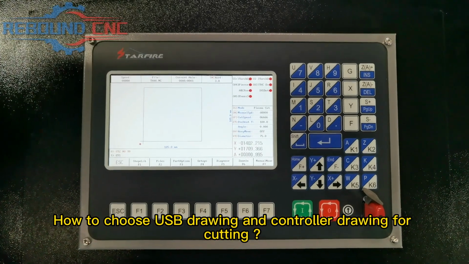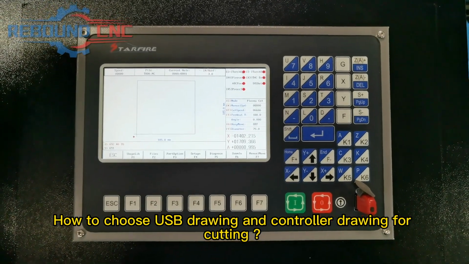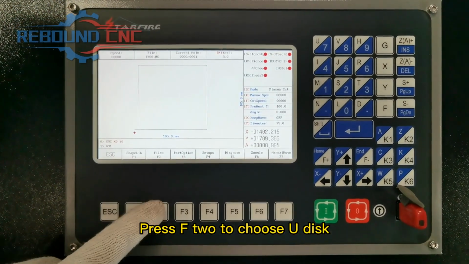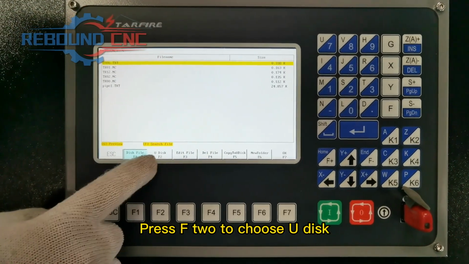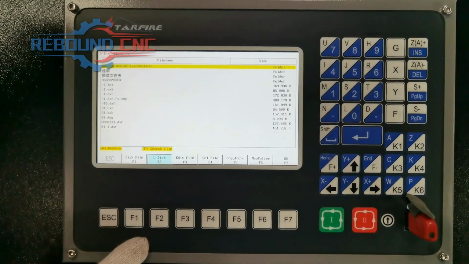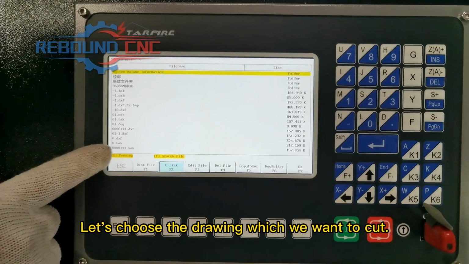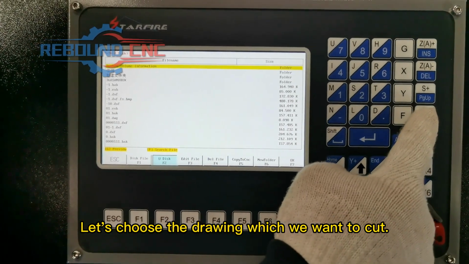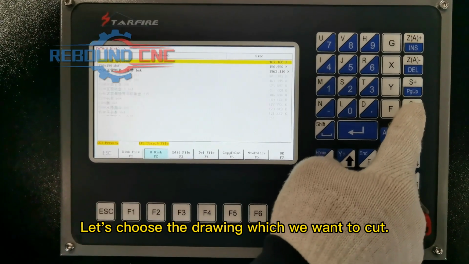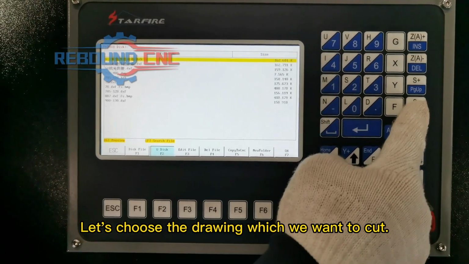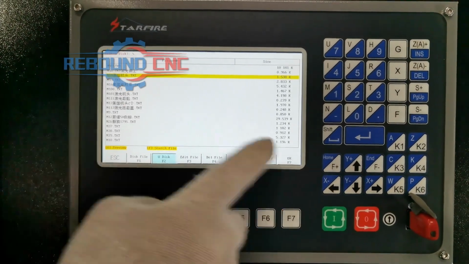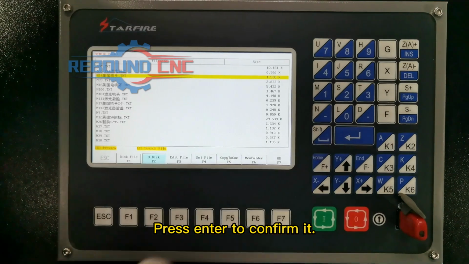How to choose USB drawing and controller drawing for cutting. Press F2 to choose your disk. Let's choose the drawing which we want to cut. Press Enter to confirm it.